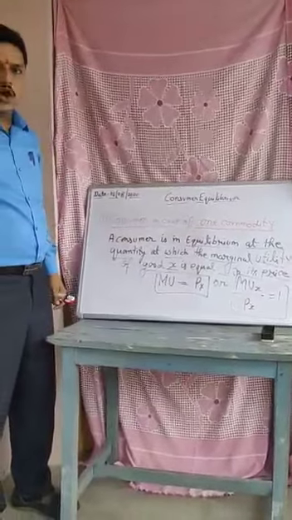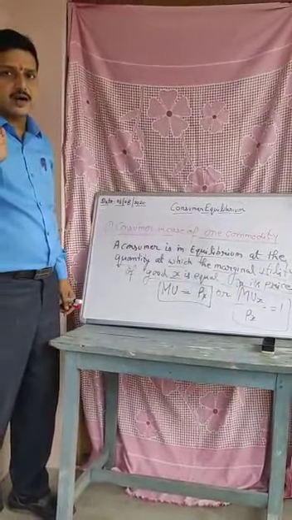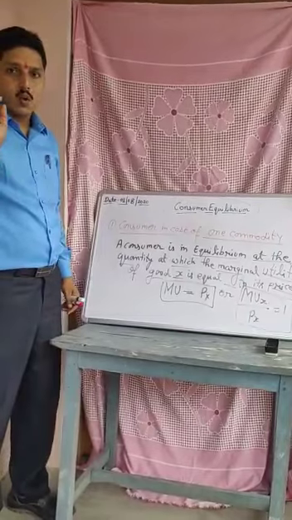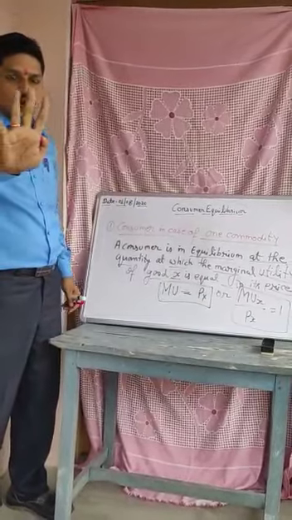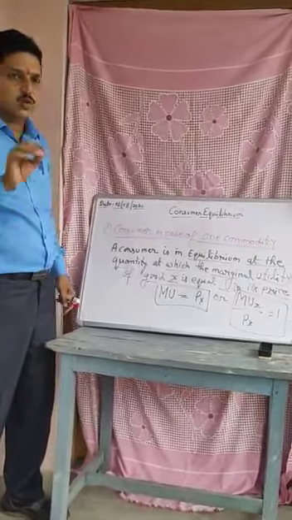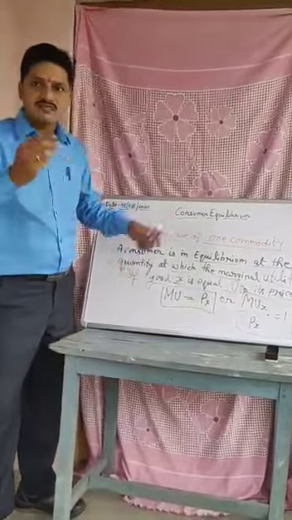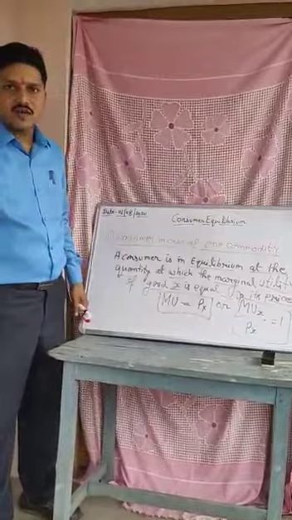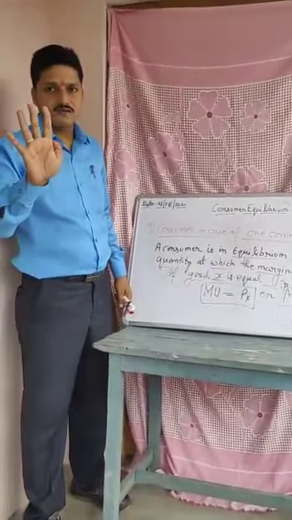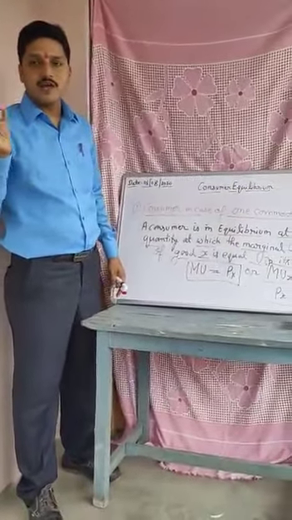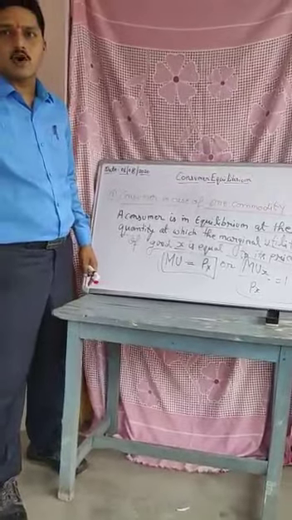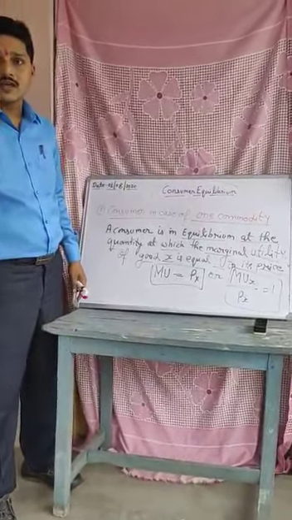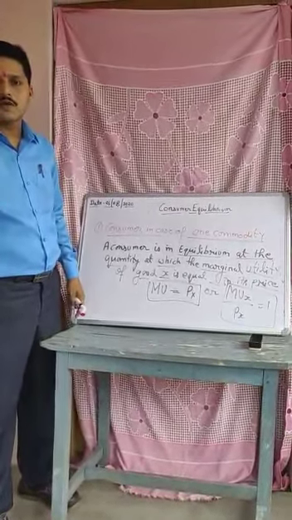When we study economics, four things are necessary to know. First is the definition, second is the assumption, third is the schedule, and fourth is the graph. If these four things are not there, we can't understand what definition or topic is going on.